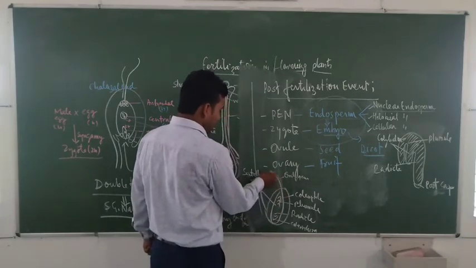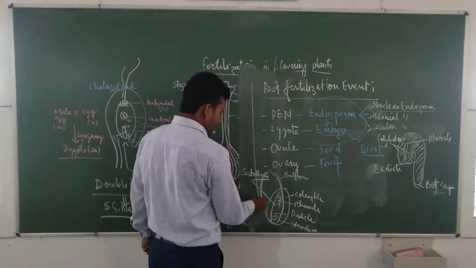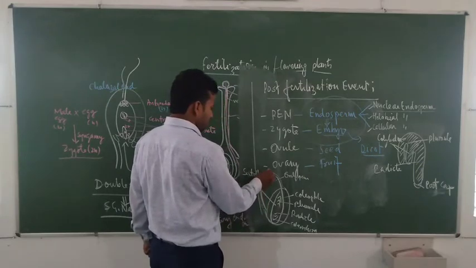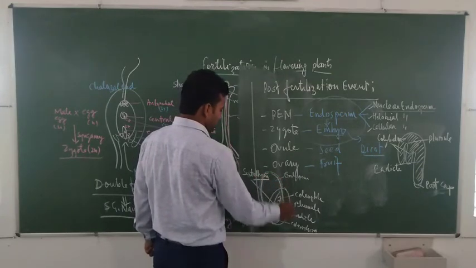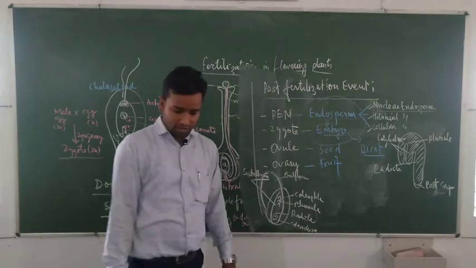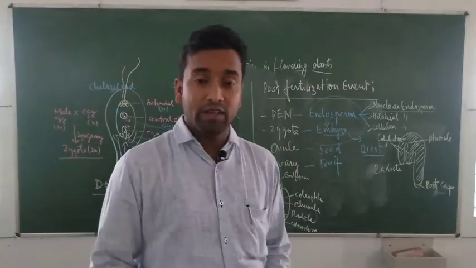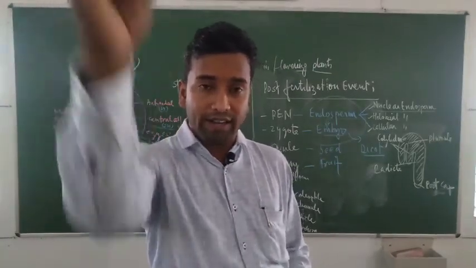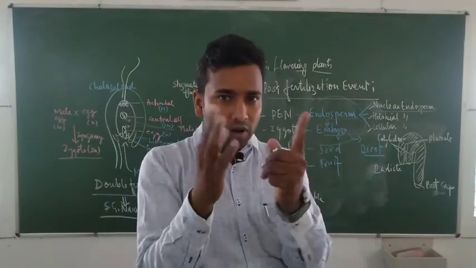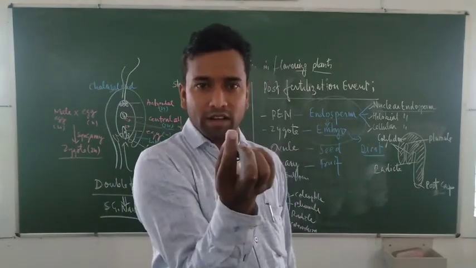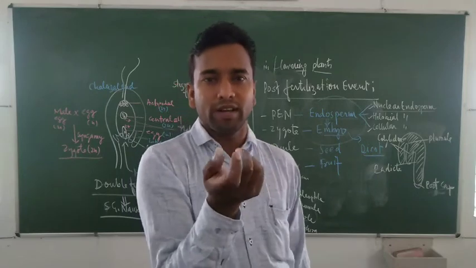And this is the aleurone layer, a protein layer. Some books write that it is a rich proteinaceous part of the seed. You can see rice: if you remove the wrapping, rice appears yellow in color.